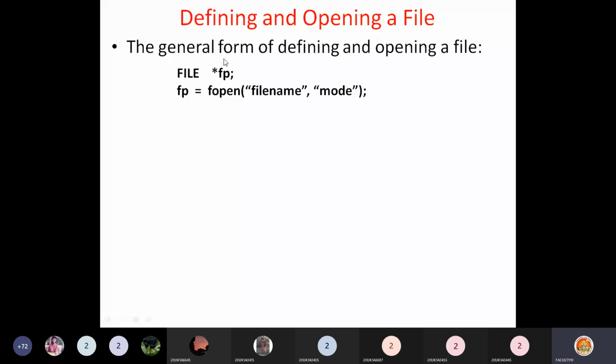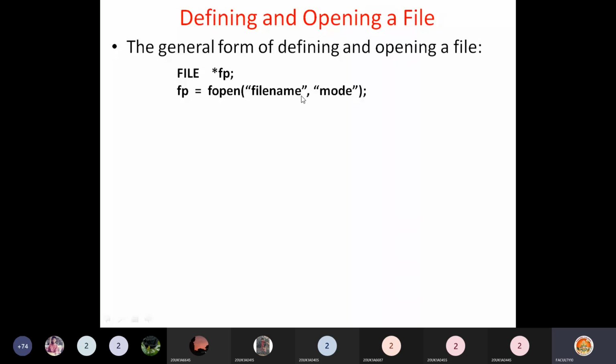For this, you need to define a pointer. See here, star fp I have created. fp is nothing but a file pointer. This is the variable name. This pointer should be of which type? File type. In capital letters, you have to type FILE. This is the data type for this file pointer. Always you have to define a file pointer first. Then by using the fopen function, you can create a file.